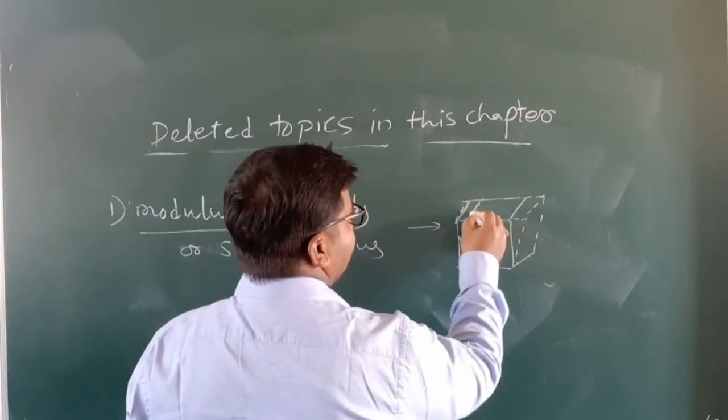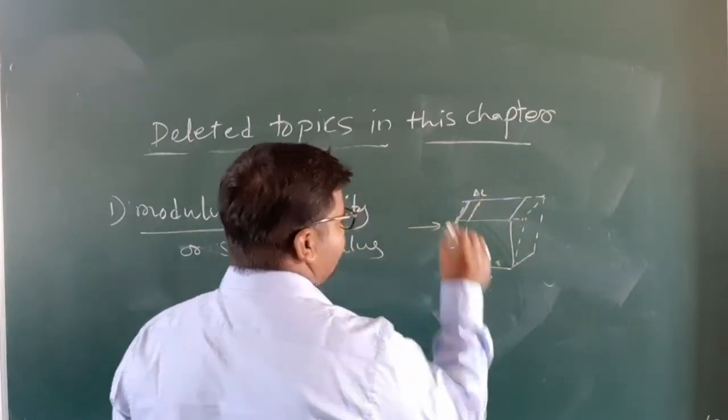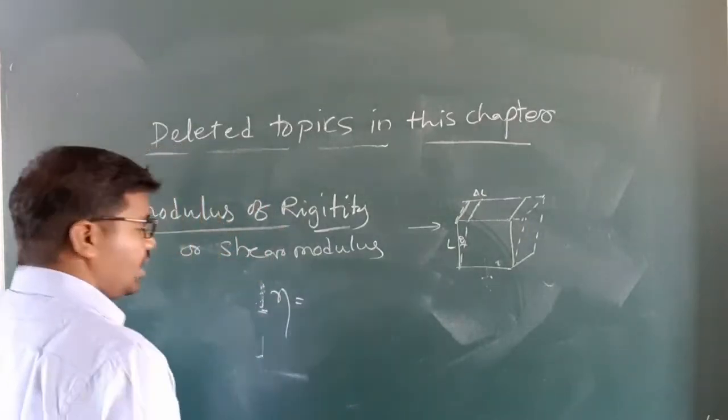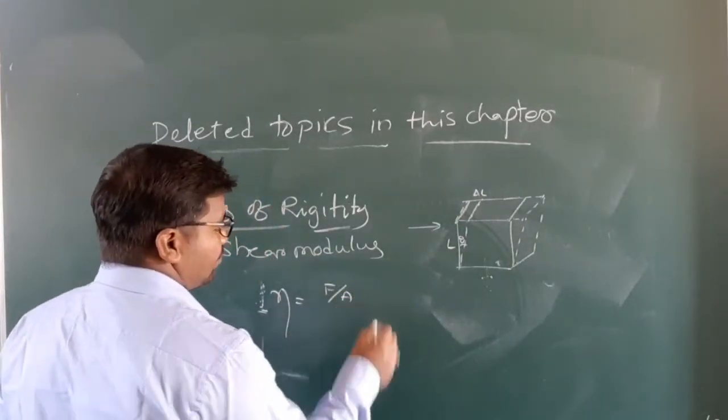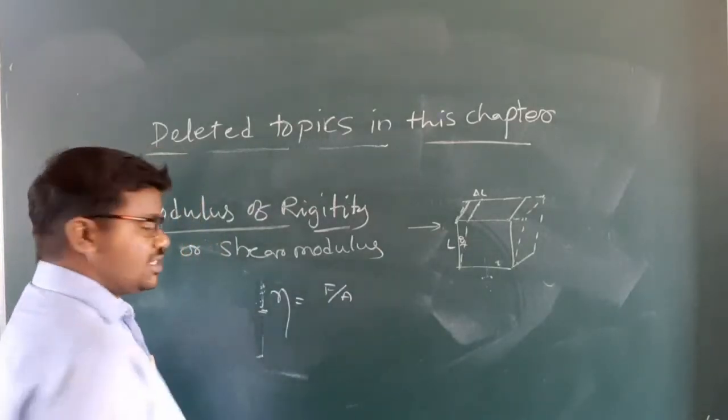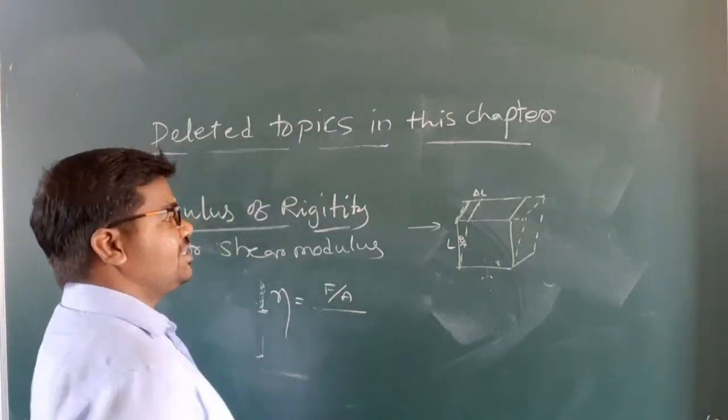The lateral change is delta L, and the original length is L. Here we take the force per unit area, meaning the shear stress, divided by the lateral strain.